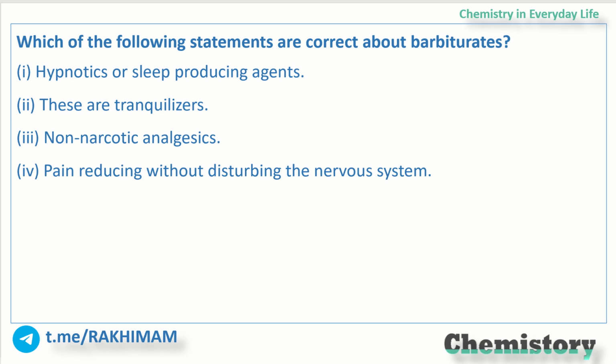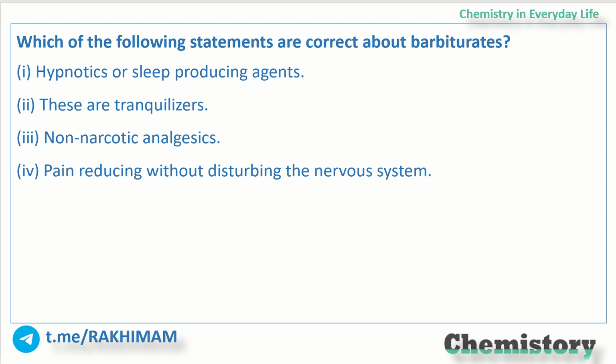Which of the following statements are correct about barbiturates? Hypnotics or sleep producing agents. These are tranquilizers. Non-narcotic analgesics, pain reducing without disturbing the nervous system. Well, dear one, let me tell you one particular thing. We need to talk about the correct statement.